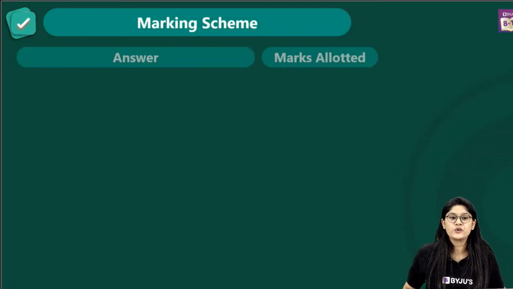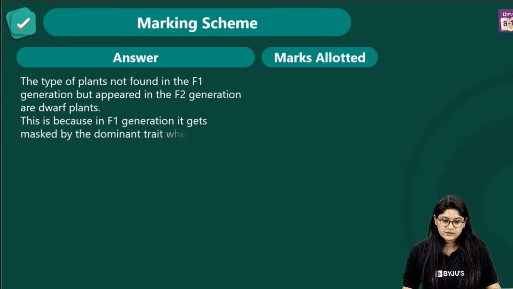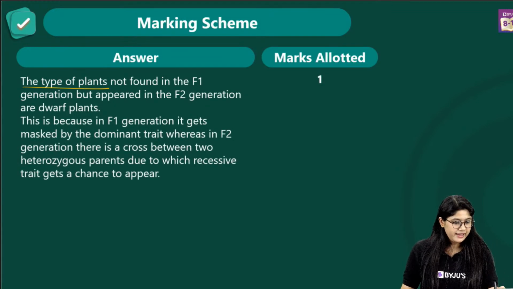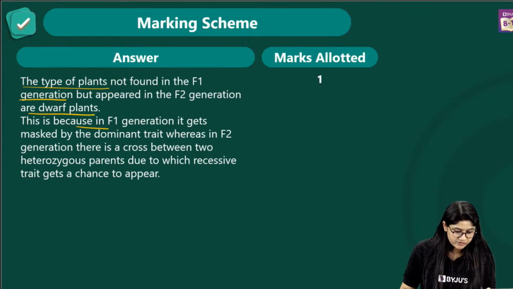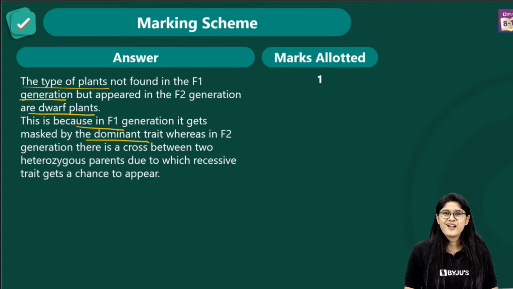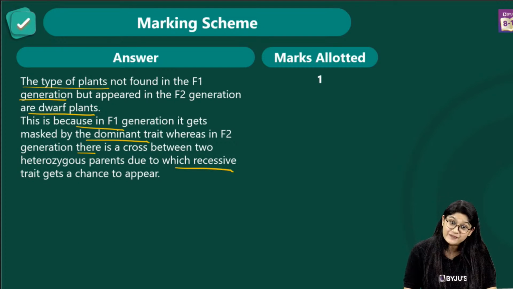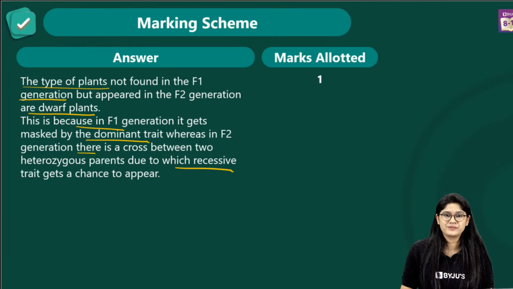Now, this is how you can write it in the examination. The dwarf plants are the type that will appear in the F2 generation, because in the F1 generation we have the dominating trait, whereas in the F2 generation the recessive traits come together and have a chance to express themselves. Super easy question.